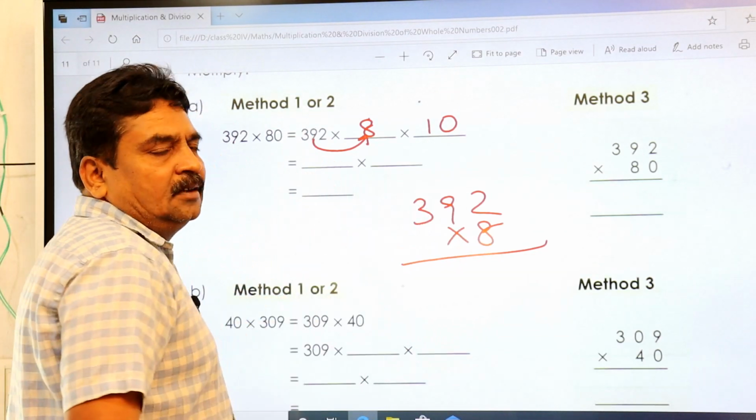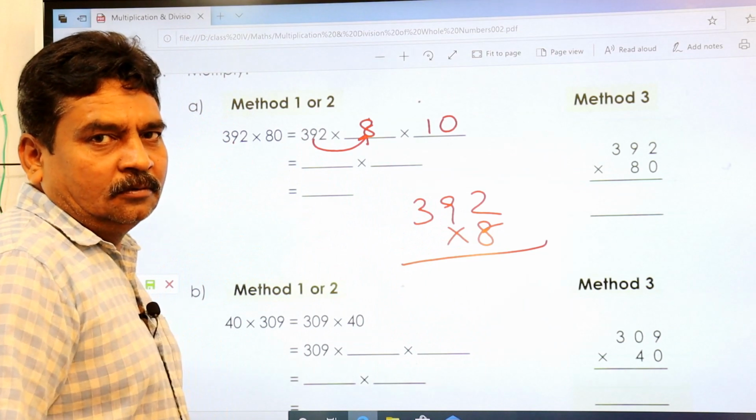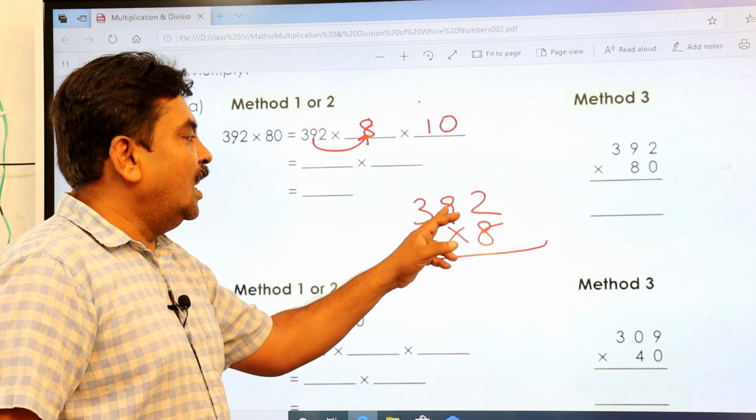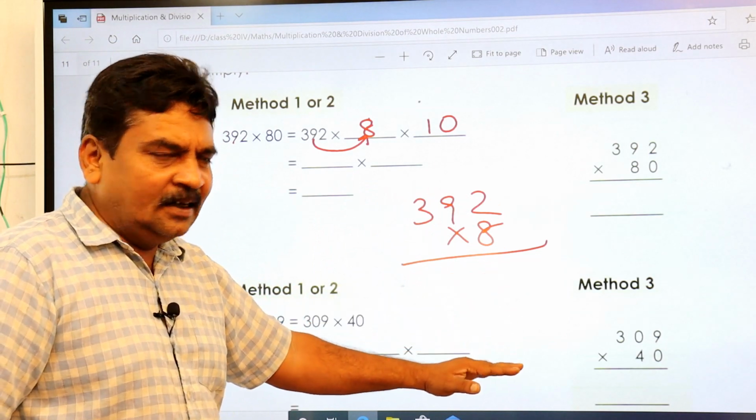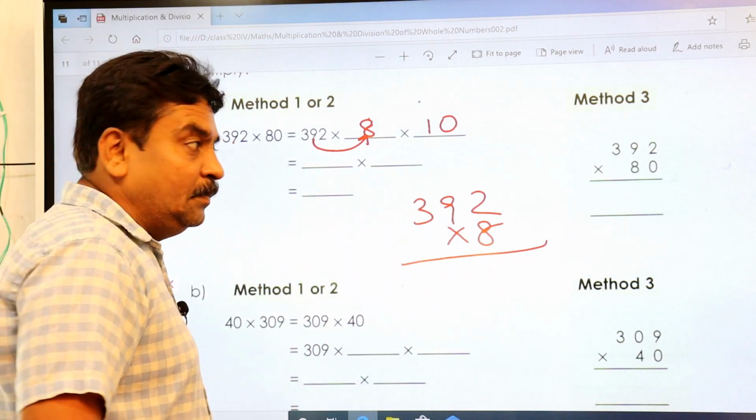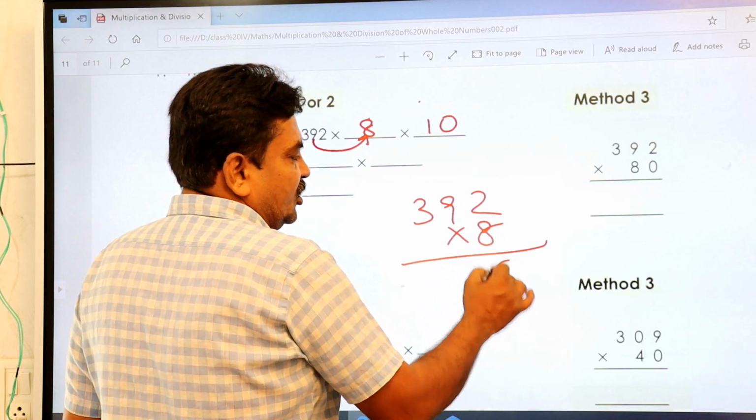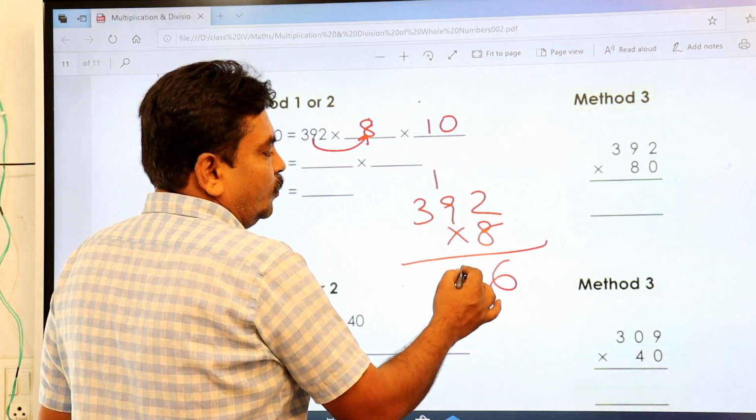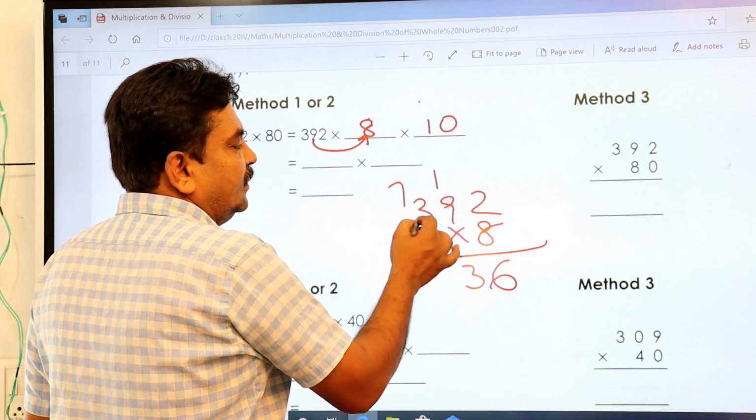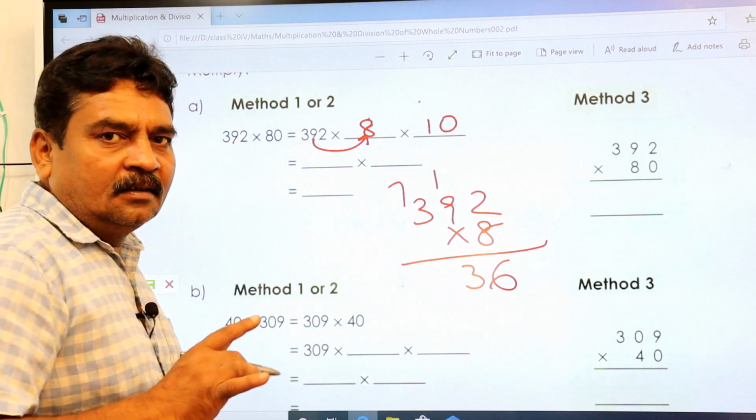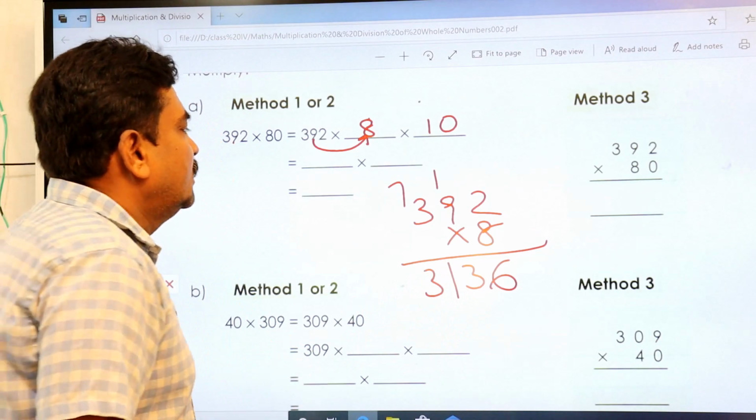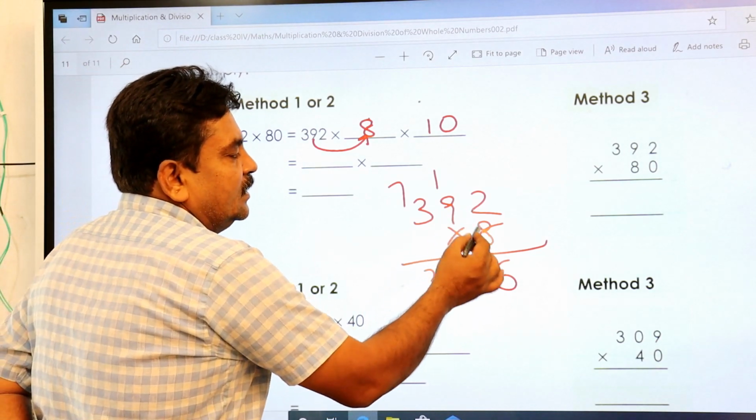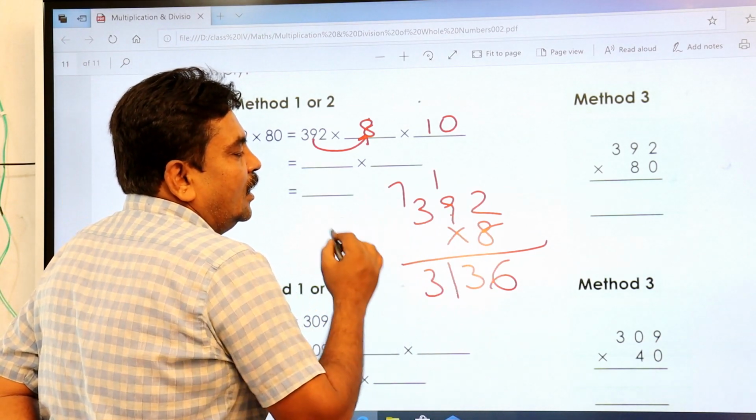8 3s are 24. Okay, but it is in 100th place. This is 1's place, 10's place. First I'll tell in our method, then I'll tell you the Vedic concept method also. 8 2s are 16, 9 8s are 72 plus 1, 73, 8 3s are 24 plus 7, 31. You got the answer as 3136. Now see, this is your 1's place, this is your 10's place, this is your 100th place.